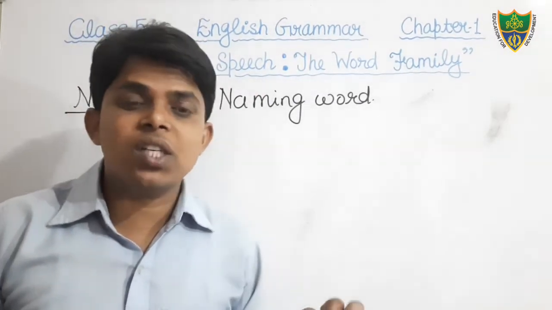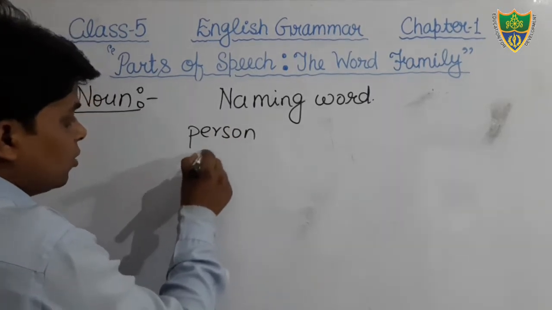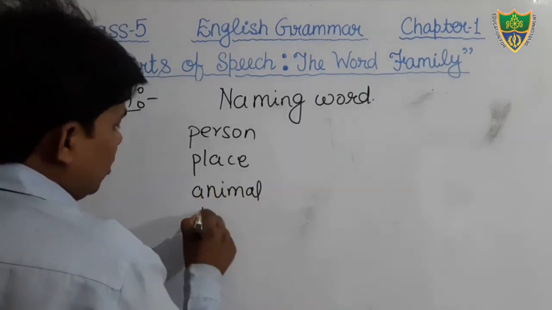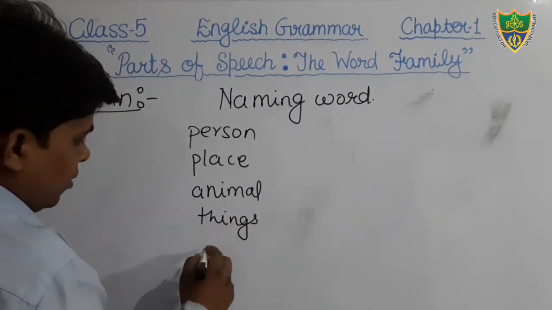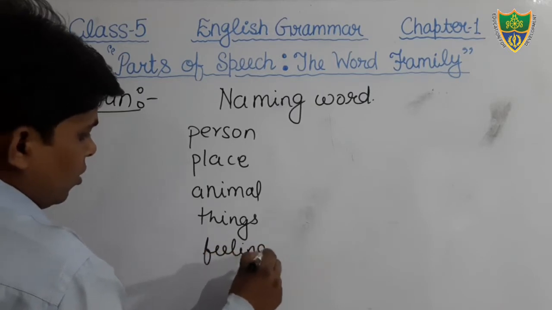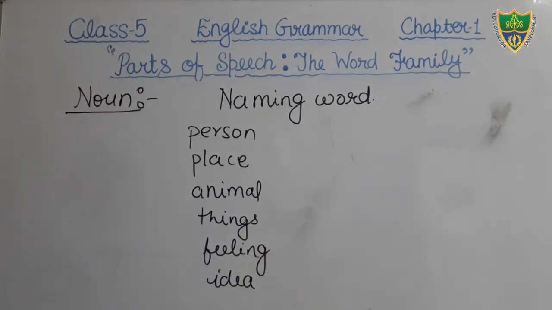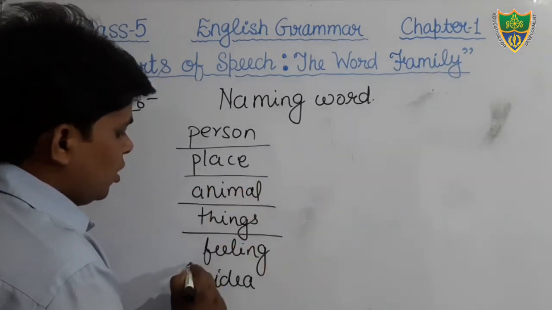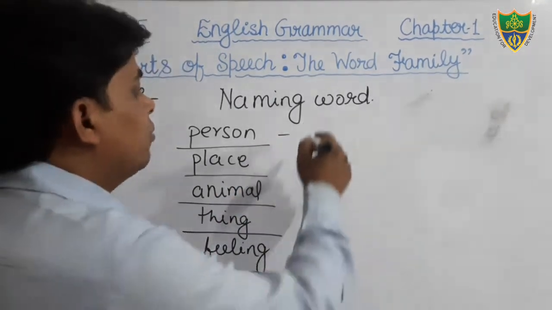Generally we give the definition that noun is the name of a person, place, animal, things, feeling, or ideas. Okay students, we can see the examples.